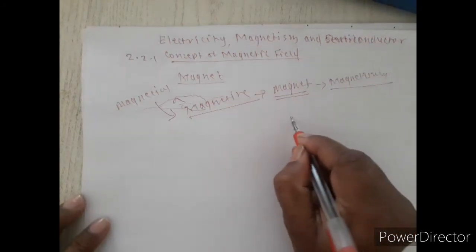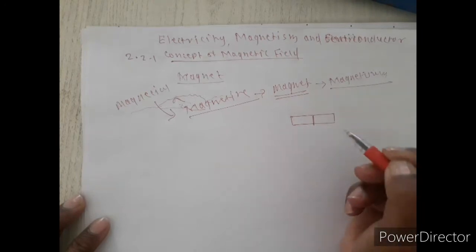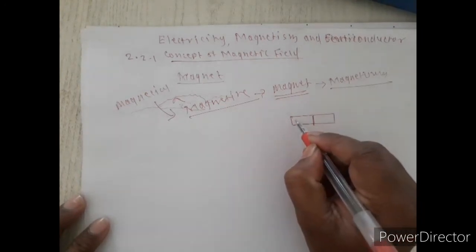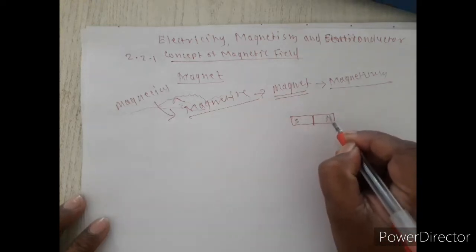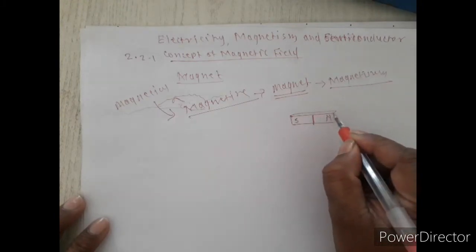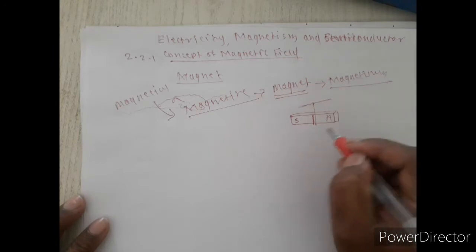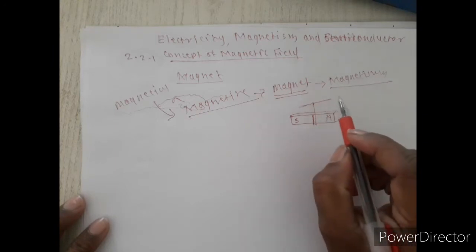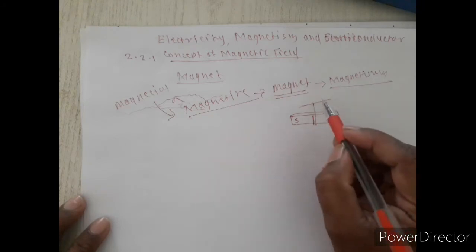Suppose that this is a bar magnet. This is the south pole and this is the north pole. It has a tendency to remain stable when suspended and rotated, so it always remains stable in the north and south direction.